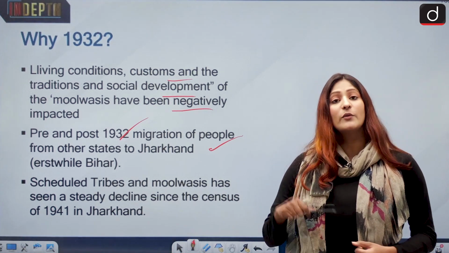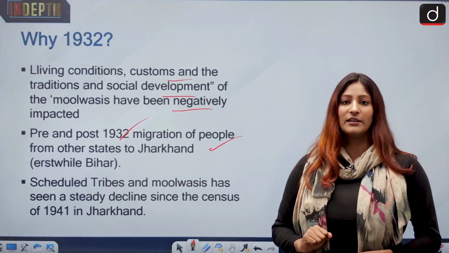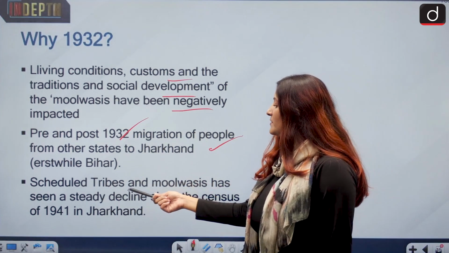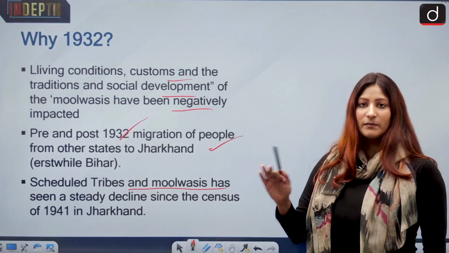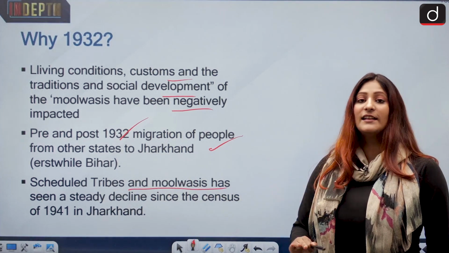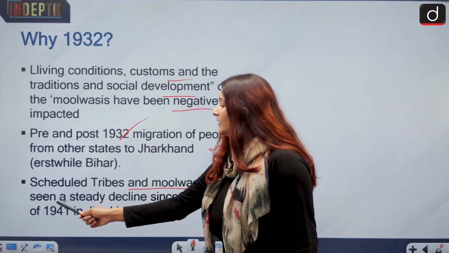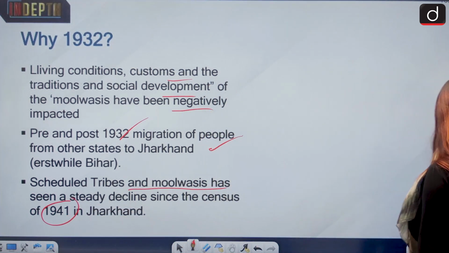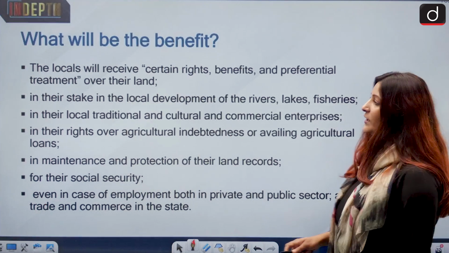Since 1932, it was much more impacted in that year. This is according to the cabinet. And the scheduled tribes and Mool Vasis, their percentage has steadily come down. By the 1941 census, they could cite this evidence. Okay, for that only they put the 1932 date as cutoff.